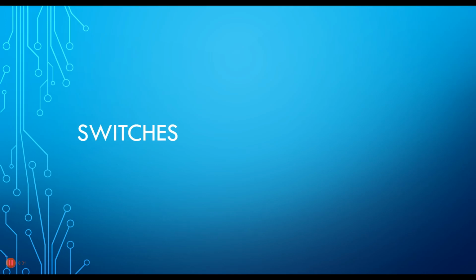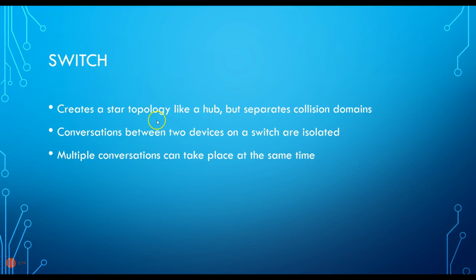You know, bridges were real nice for a while in limiting collision domains, but they just weren't enough. So we came up with the idea of switches. Switches are like hubs. They create that star topology like a hub does, but it also separates collision domains. Now remember, everything on a hub is one big collision domain. With a switch, every port is its own collision domain, a collision domain of one.